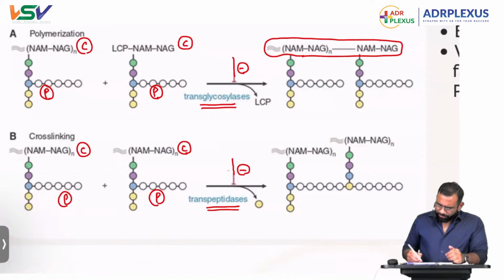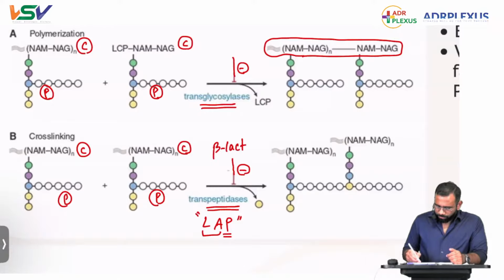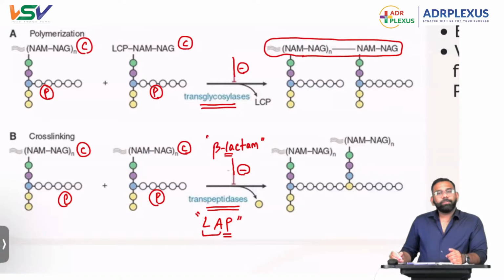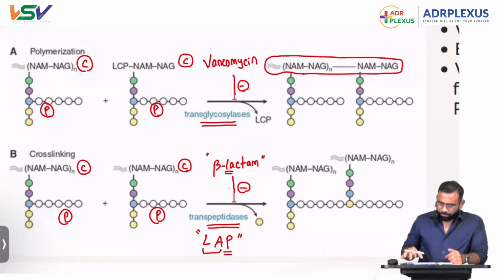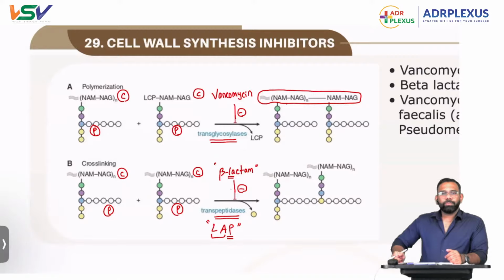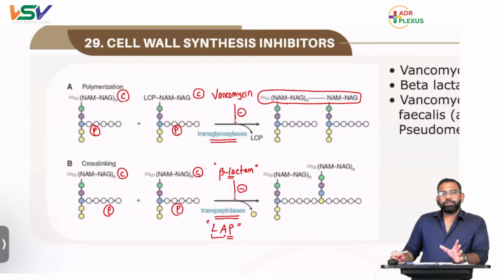A very easy one. Just remember LAP. P means peptidation. LA means lactams. So beta lactams. Beta lactam, LAP, it is going to inhibit peptidase. Next one, penicillin, yes, fantastic, beta lactam. Next one, transglycosylases, obviously the other one, vancomycin. That's all about this part, which is what drug inhibits what. Remember LAP: lactams, peptidases; vancomycin, glycosylases.